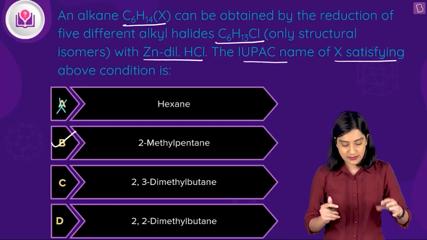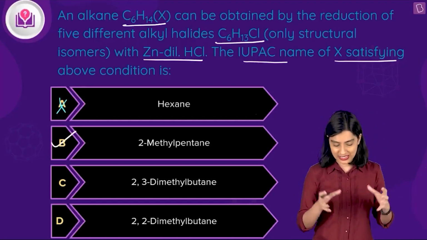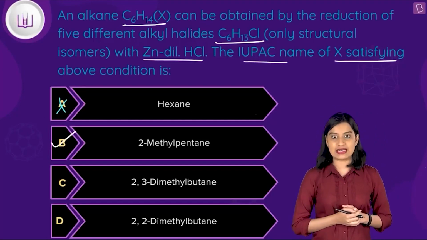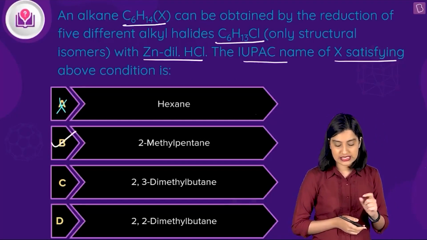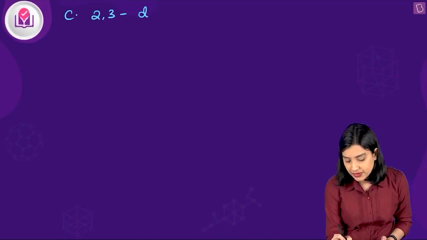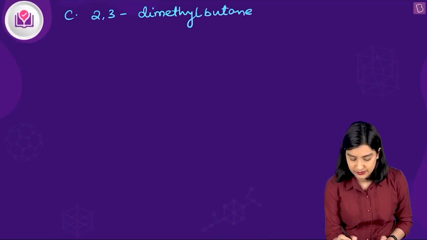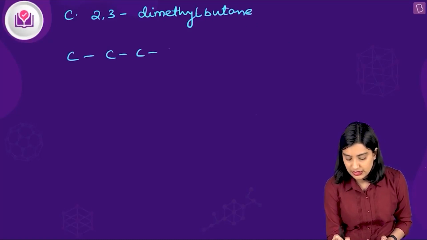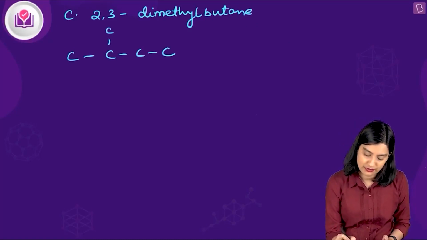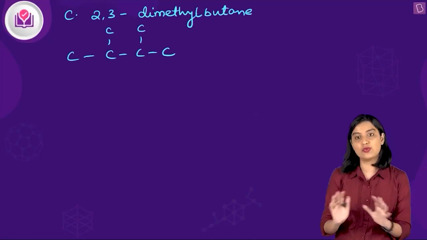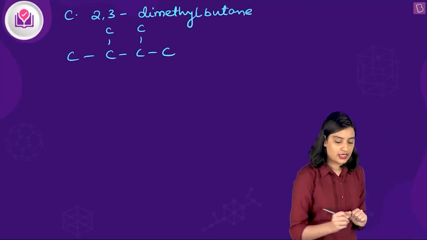So B is correct, but since we are on the topic of concept revision, let's also check options C and D. Option C is saying 2,3-dimethylbutane. So let's draw 1, 2, 3, 4 carbons. Then you have 1 and 2. So you have 2,3-dimethylbutane, right?